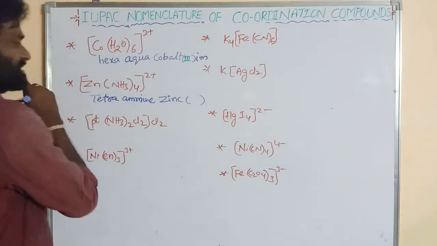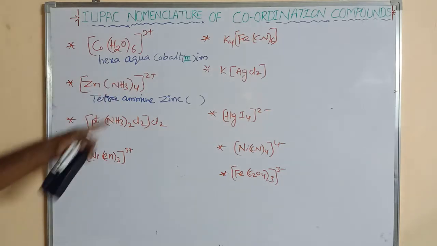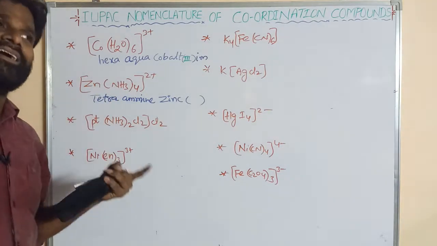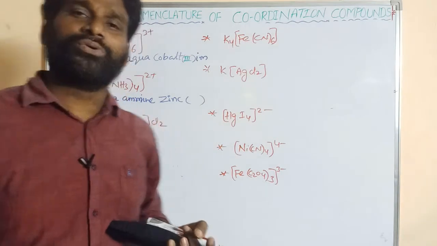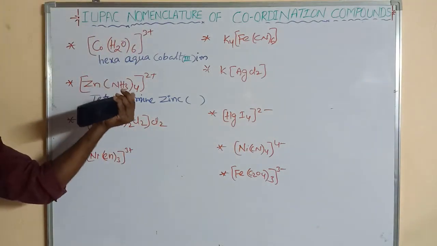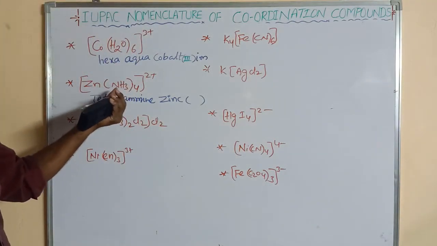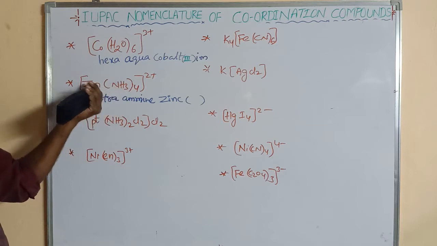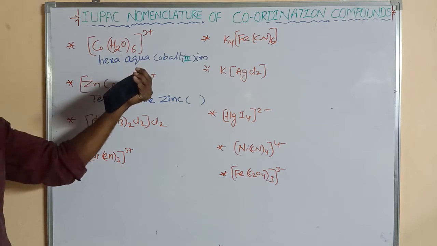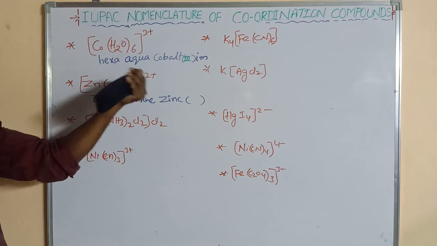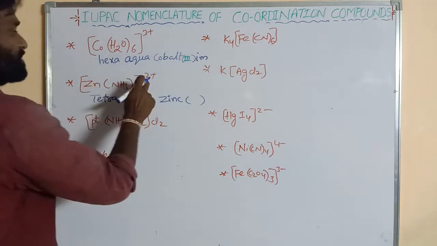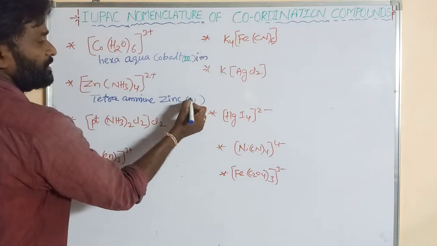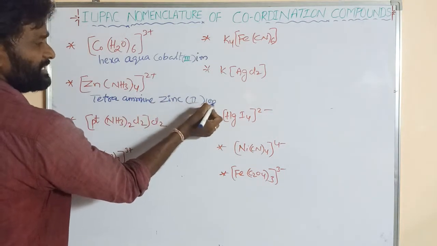What is its oxidation state? NH3 is a neutral ligand, so its oxidation state is 0. So the oxidation state of the central metal atom is the charge on the coordination sphere, which is 2 plus, so 2.